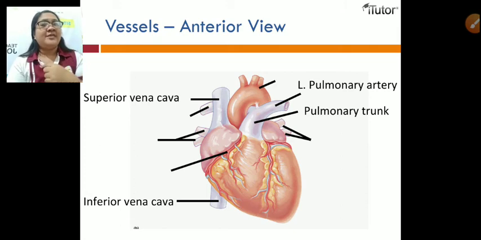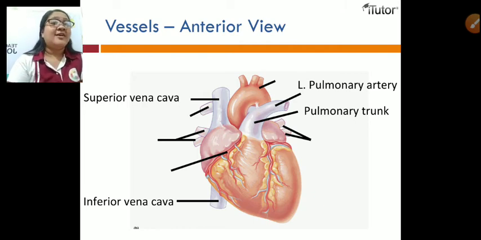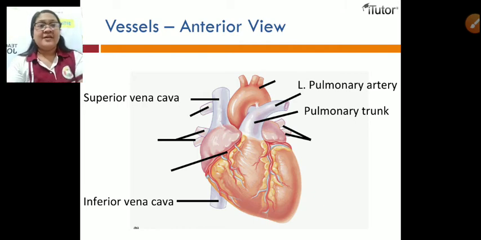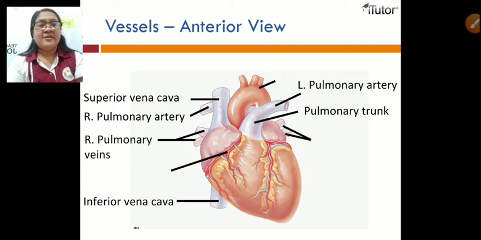The pulmonary artery, as what I said, it carries the deoxygenated blood from the right ventricle to the lungs together with this pulmonary trunk. Okay, this next here, the right pulmonary artery. We have here the pulmonary veins, transfer the oxygenated blood from the lungs to the heart.